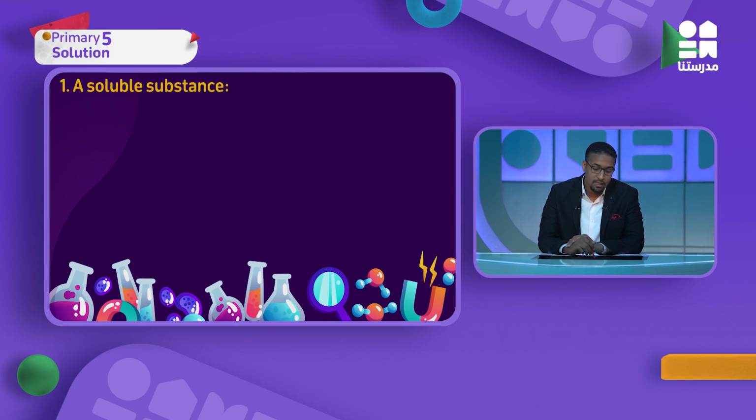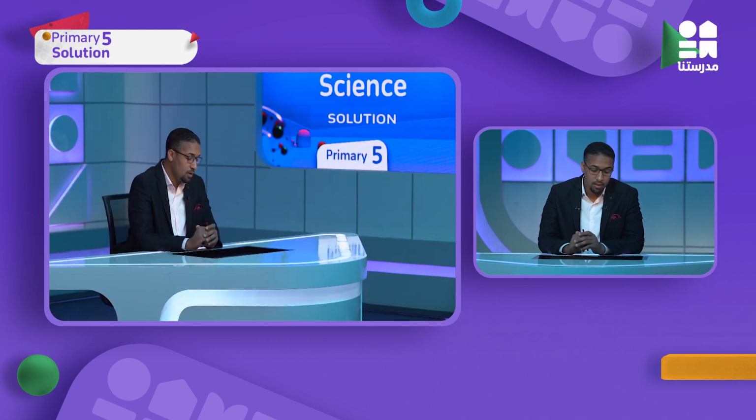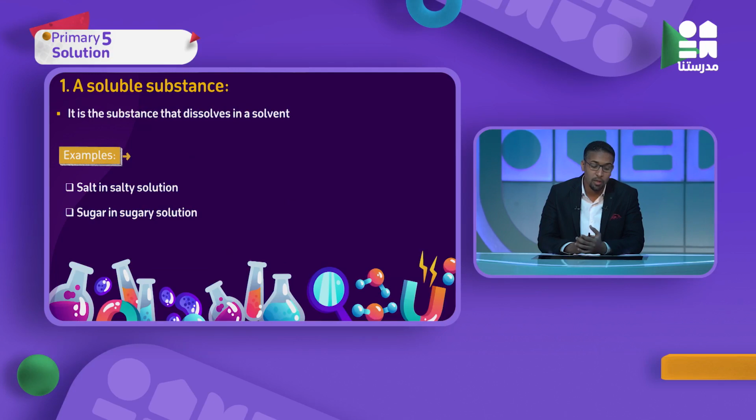A soluble substance is a substance that dissolves in a solvent. It dissolves in the solvent or disappears in the solvent. Examples: salt in salty solution. Salt is a soluble substance. Sugar in sugary solution. Sugar dissolves in water, so it is a soluble substance.